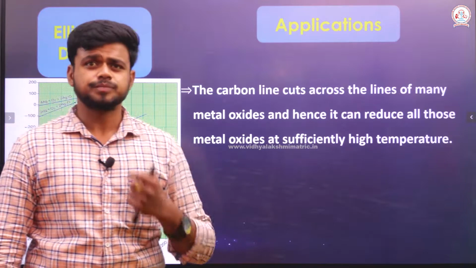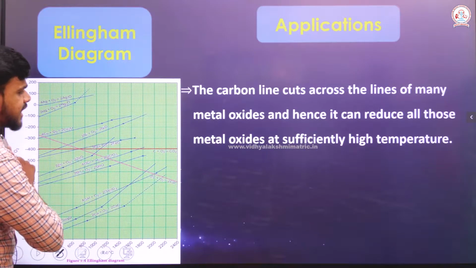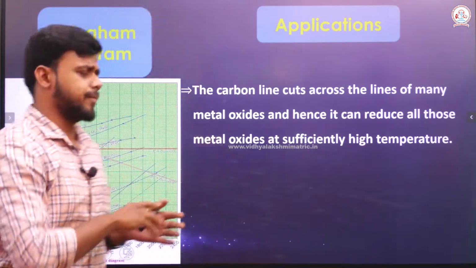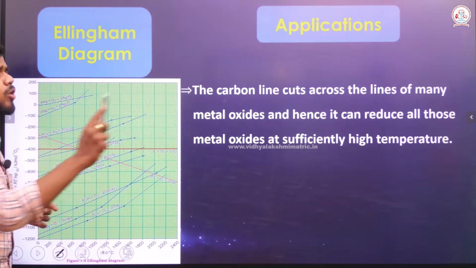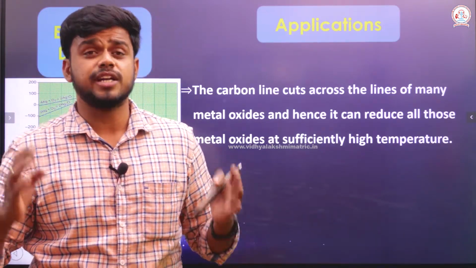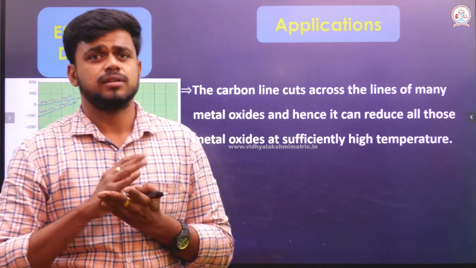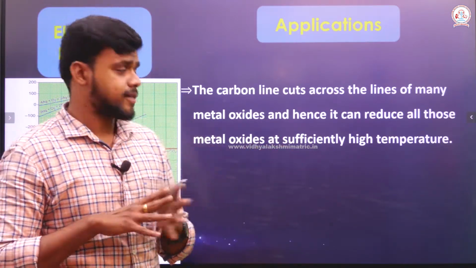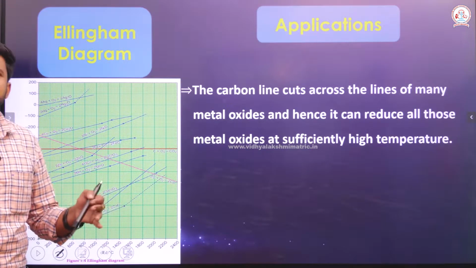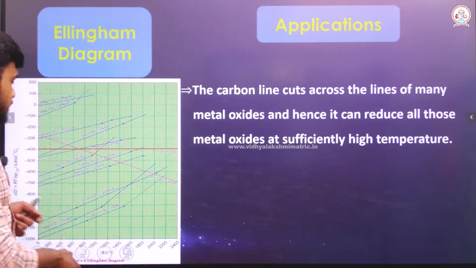And see, the carbon which forms carbon monoxide and the carbon which forms carbon dioxide cut most of the lines, which means carbon can be widely used for the reduction of a metal oxide to a metal even at a higher temperature. Since it cuts the formation lines of all the metal oxides, it can be used as a reducing agent to reduce those metal oxides. Then,